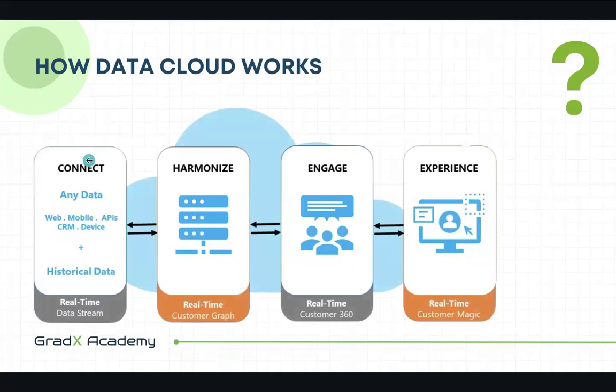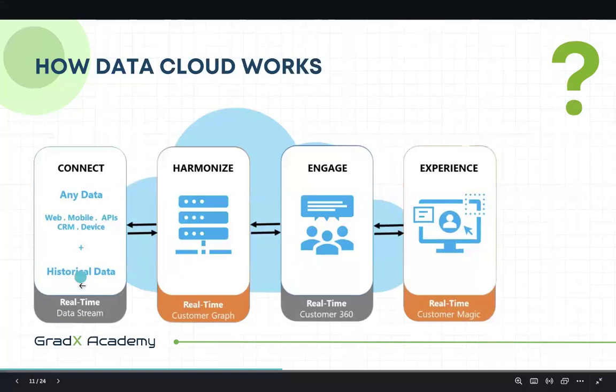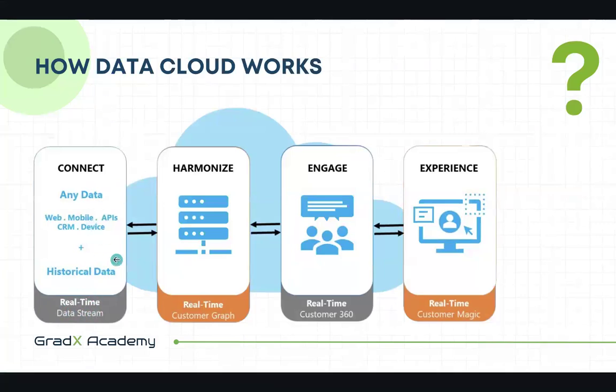Data Cloud works with connections. We can get all the data from web, mobile, API, CRM data, real-time data we can fetch, and historic data is also kept there. And that data we can use by using data streams. These are data streams where we are getting data from different sources where it is created. So in Data Cloud we create the data streams.